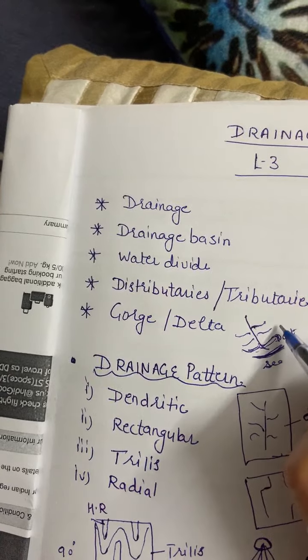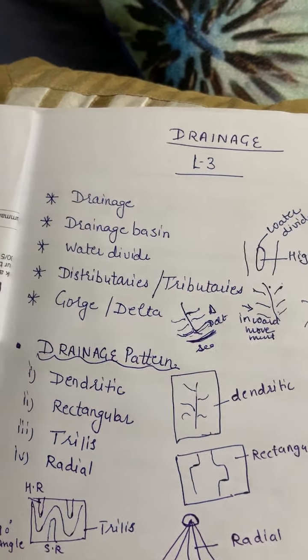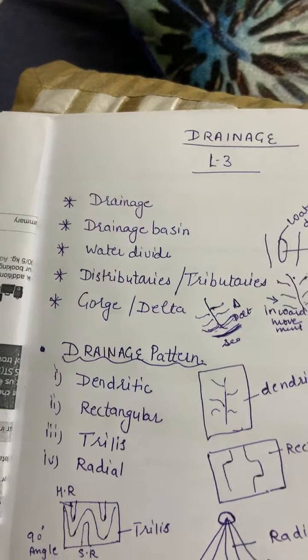And this delta is always a triangular shape. Furthermore, I'm going to explain these deltas in detailed form.